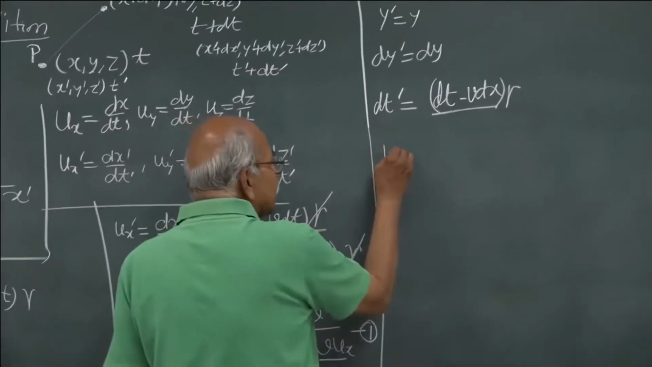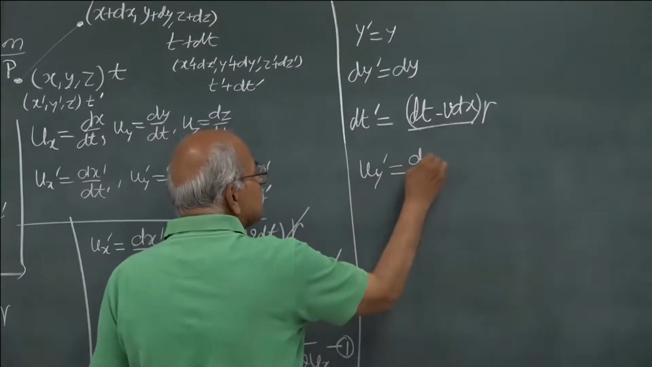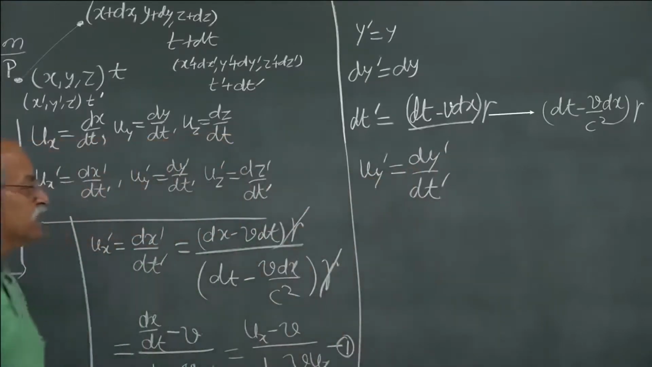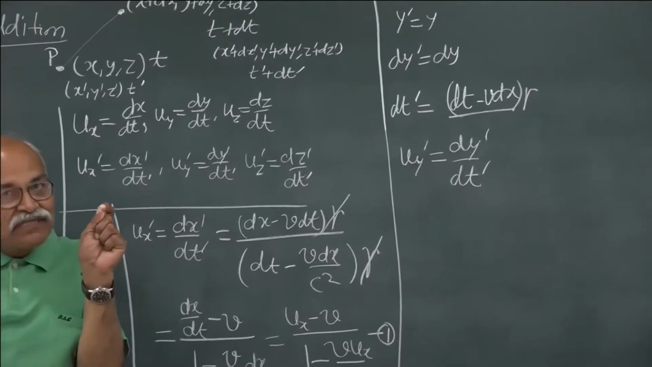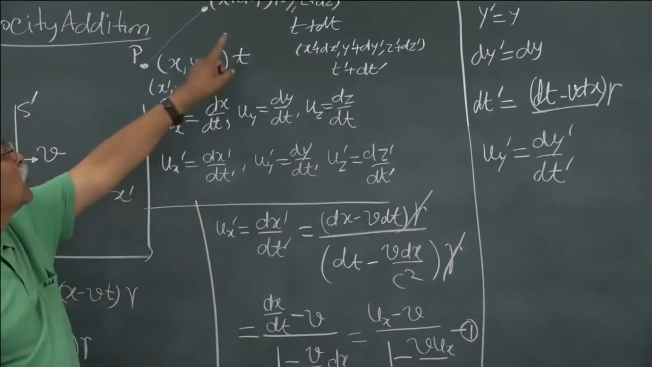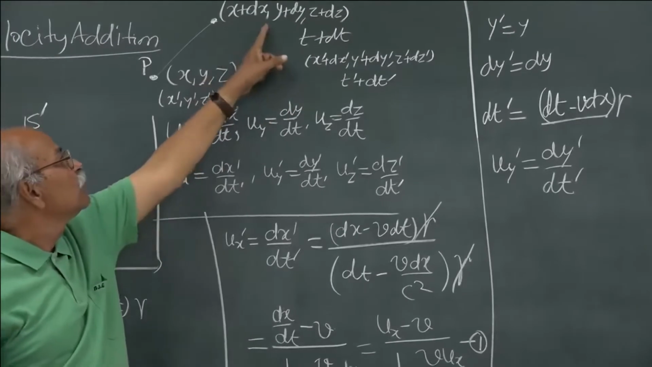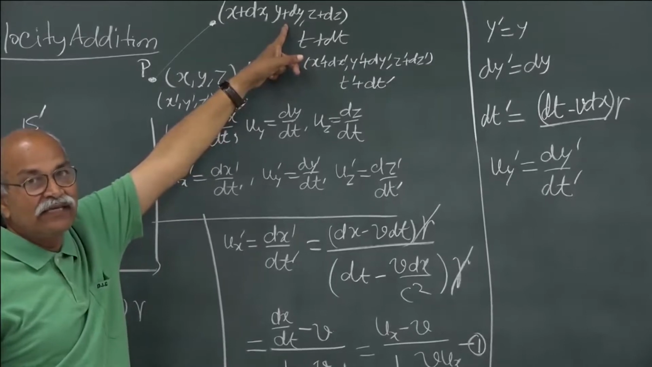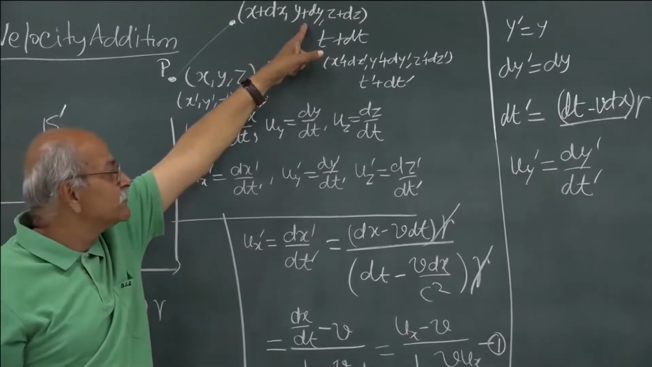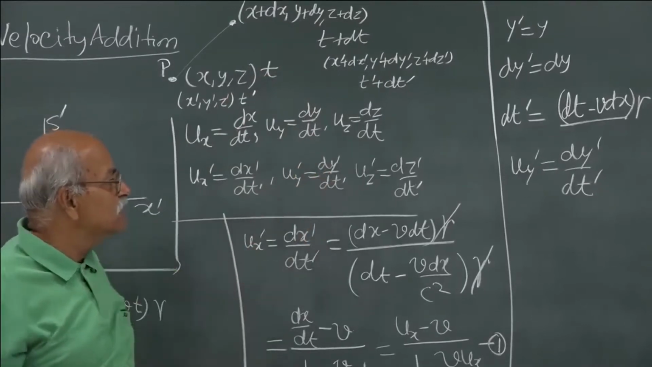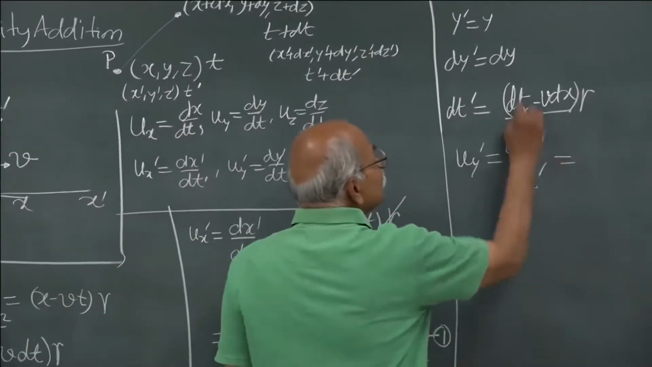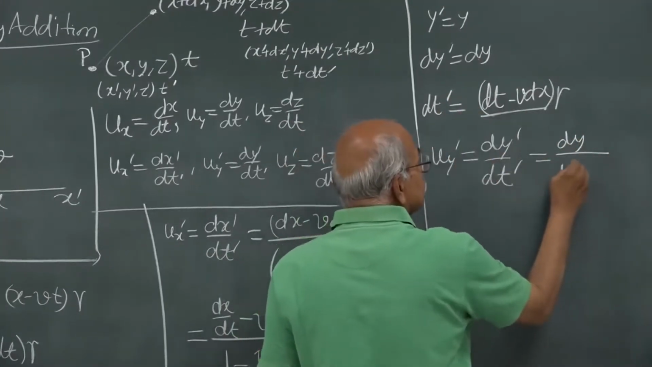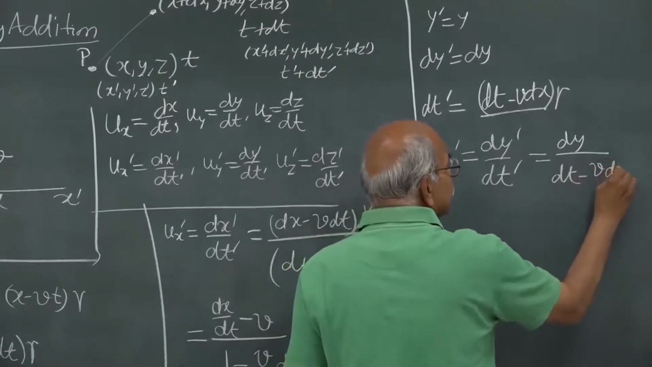So uy prime is equal to dy prime by dt prime, that is the definition of uy prime. In y direction, how much is the displacement? From y it has gone to y plus dy. So this dy by dt is uy, the component of velocity in y direction. So you have uy prime is dy prime by dt prime, and that is equal to dy divided by dt prime, that is dt minus v dx times gamma.